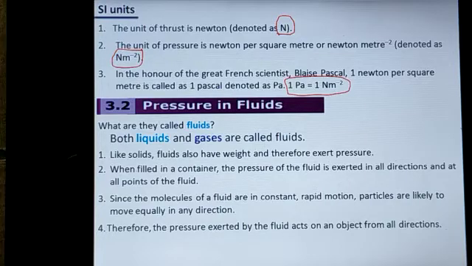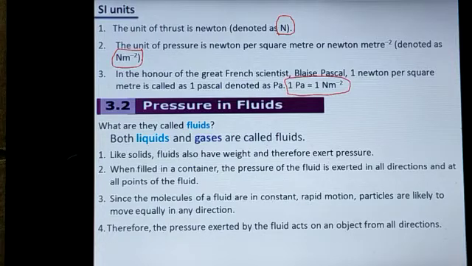Point number 2. When filled in a container, the pressure of the fluid is exerted in all directions and at all points of the fluid. That means what? When we have water in a water bottle, the fluid, both liquid and gas, exerts pressure in all directions. Left, right, top, bottom, around the 360 degrees, it exerts pressure in all directions.